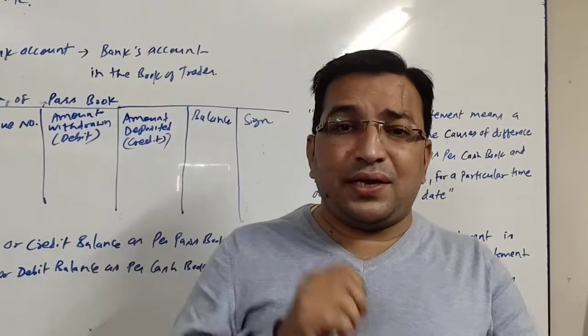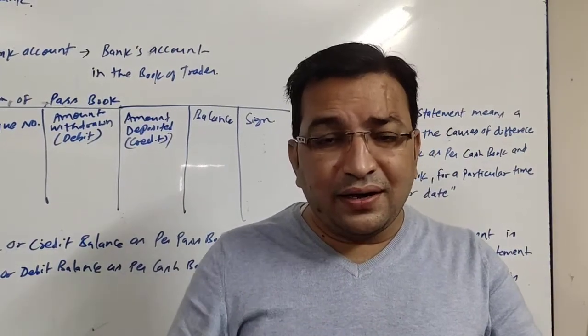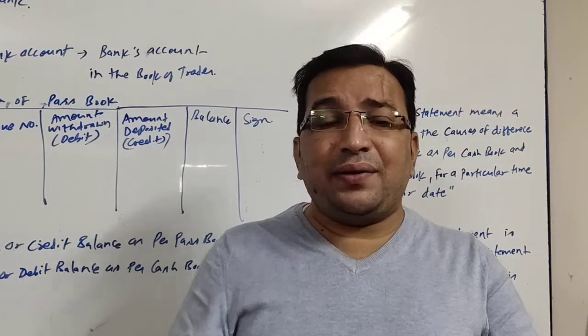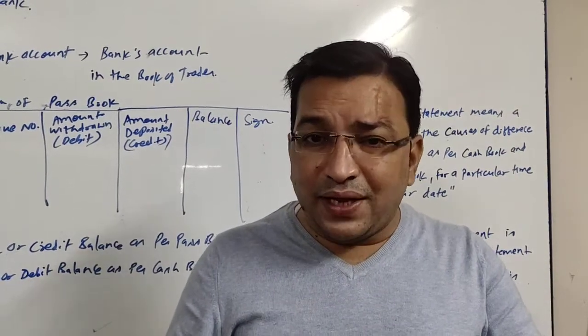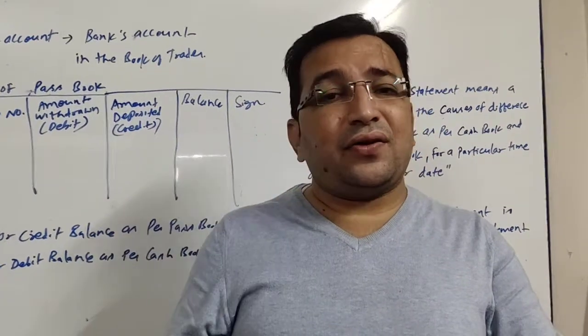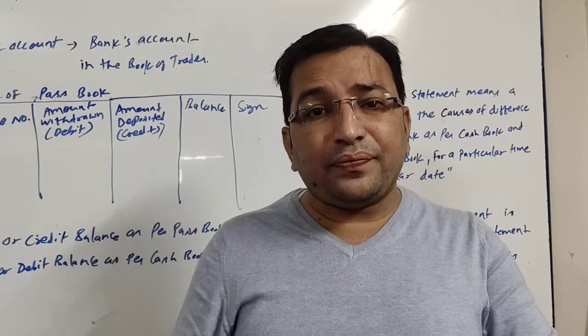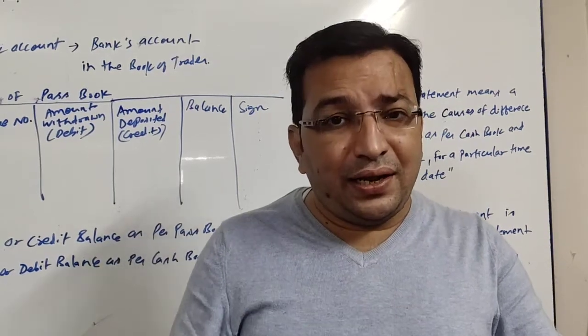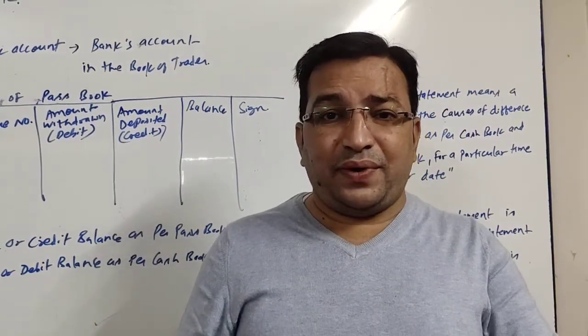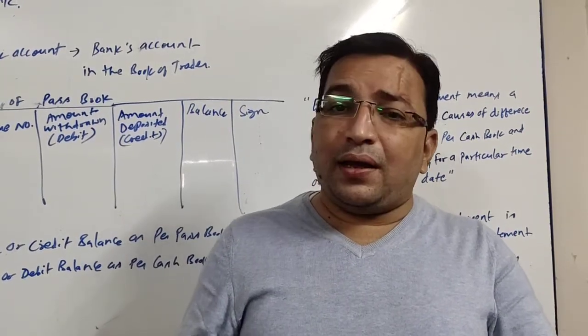Passbook is given by the bank to the customer, that is the trader, and the cash book is maintained by the trader himself. Now all the transactions are recorded by both parties, so the balance as per cash book, maintained by the trader, and the balance as per passbook, maintained by the bank, should get tallied.